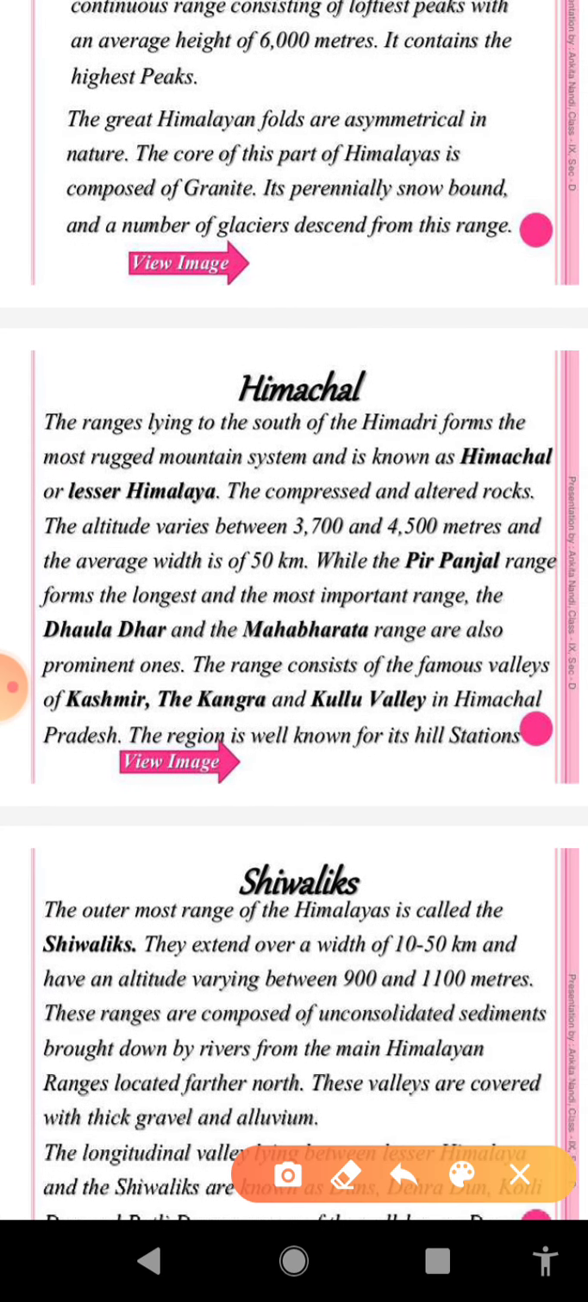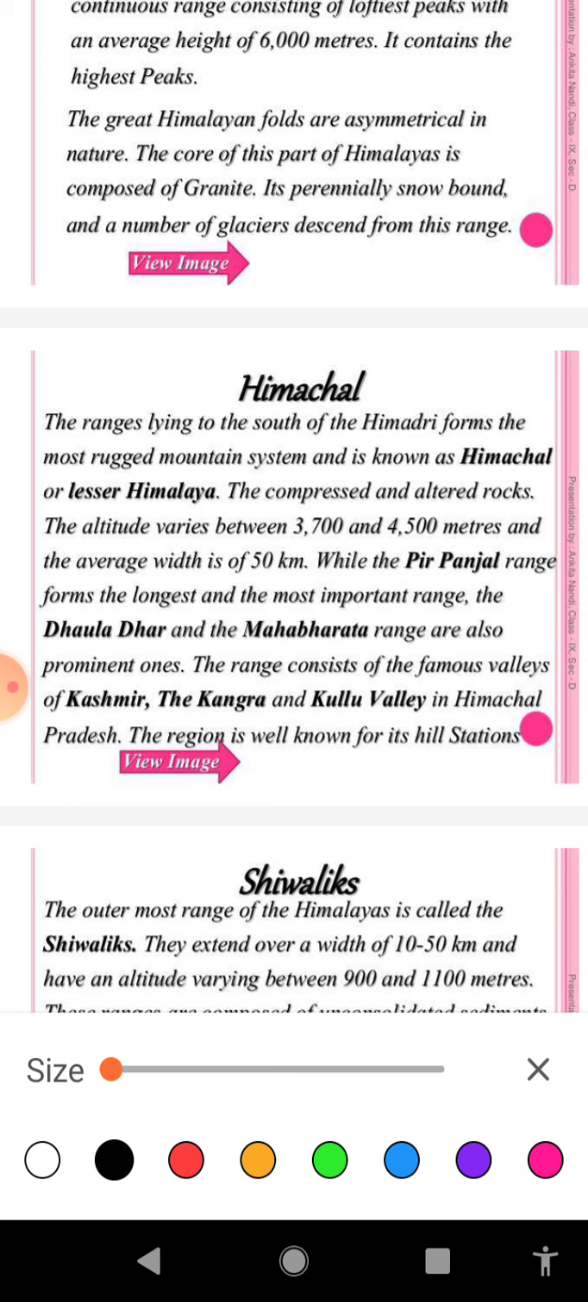In the same way, we can discuss the characteristics of Himachal. If you get the question, mention the characteristics of Himachal range, the points we can count here are that this range of the Himalaya is lying to the south of Himadri range. It is also known as Lesser Himalaya, and as it is lying in between Himadri and Shivalik, you can also call it the middle range of the Himalaya.